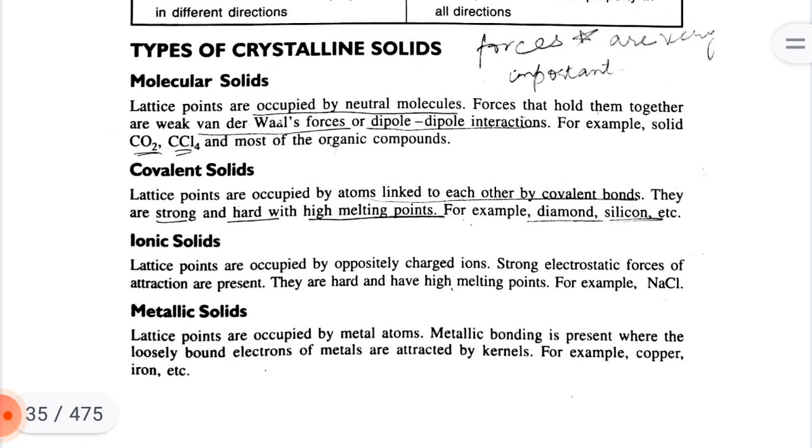Covalent solids. Lattice points are occupied by atoms linked to each other by covalent bonds. They are strong and hard with high melting points, for example, diamond and silicon, etc.